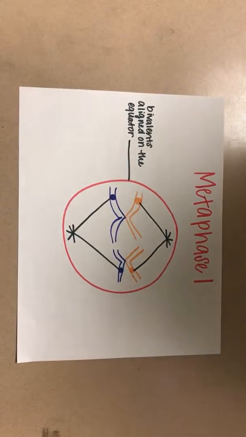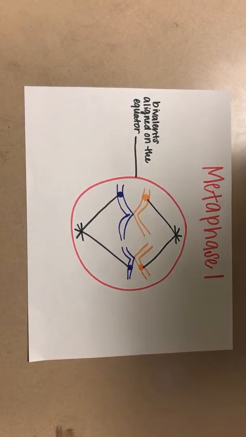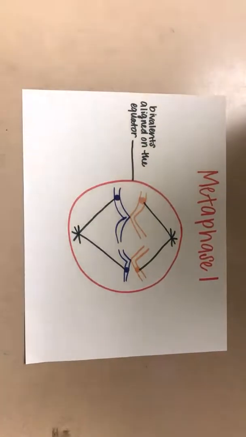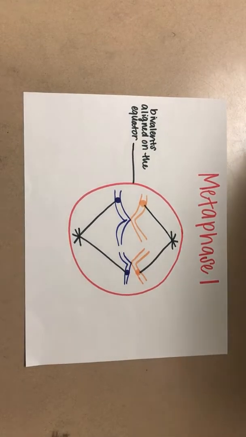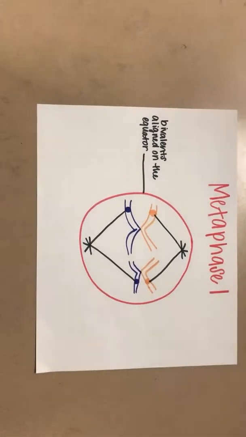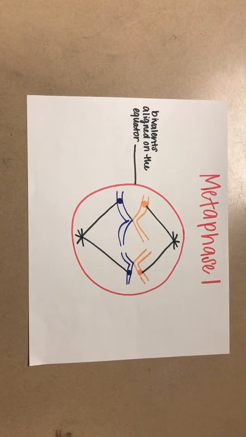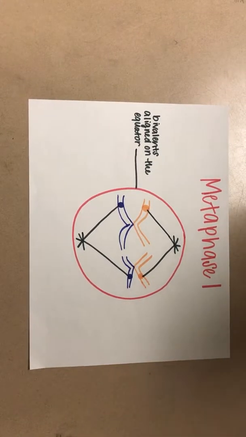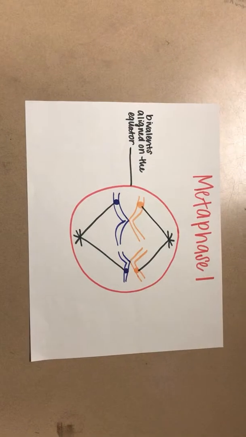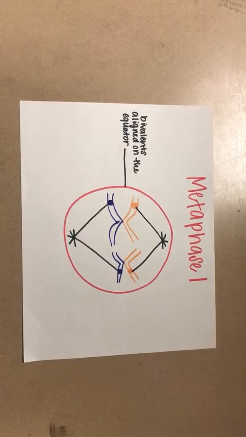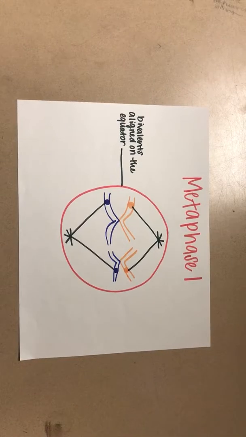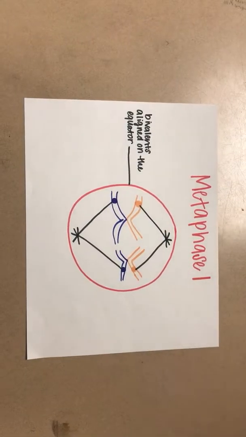Metaphase 1. It highlights the pairing of and the exchange of DNA between homologous chromosomes through homologous recombination and crossover at the chiasmata, which is a point at which paired chromosomes remain in contact during the first metaphase of meiosis, and at which crossing over and exchange of genetic material occur between the strands, also between the non-sister chromatids. Random orientation occurs here. The orientation of paternal and maternal chromosomes on either side of the equator is random and independent of other homologous pairs, which helps with diversity in daughter cells.